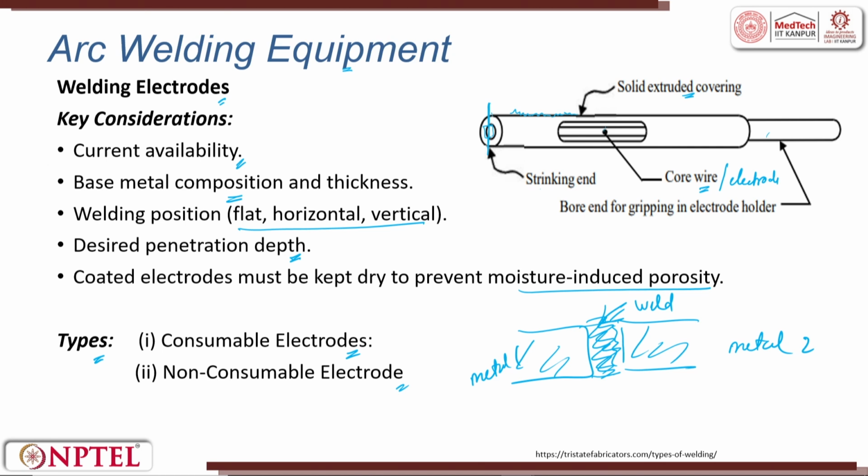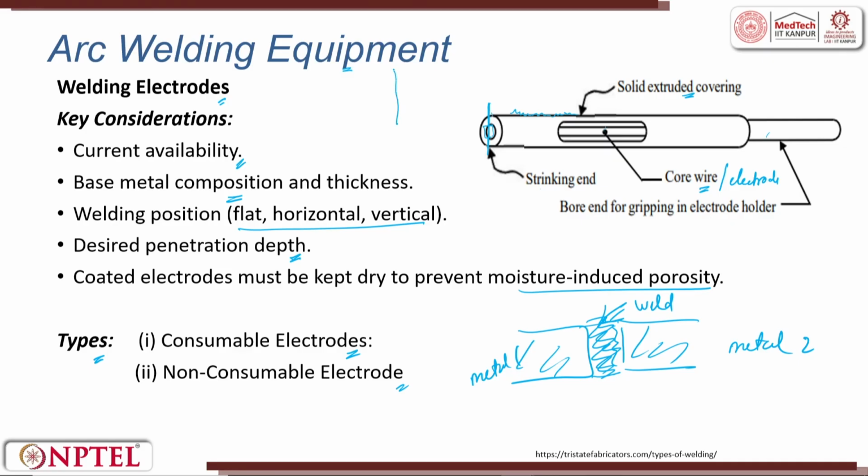And I would also like to add one more thing. If you have a continuous wire, then the flux becomes a problem, because here you have a flux coating on top of the electrode. So, sometimes you will have the electrode like a pipe, a tube. Inside the tube, there can be flux material. That is also possible. One possibility is you coat, the other possibility is you push it through this part, and then you can get it. So, all combinations are there, creativity can be done and it is left to you to do it.